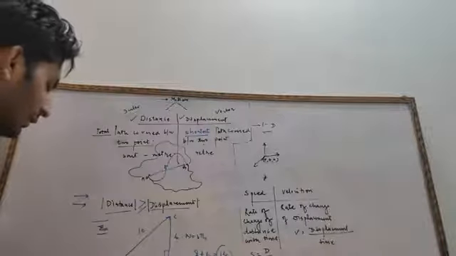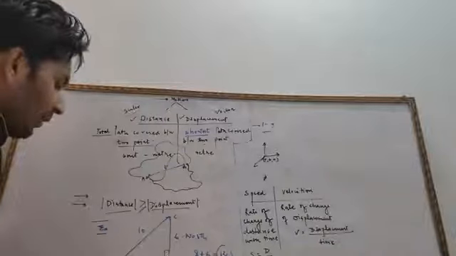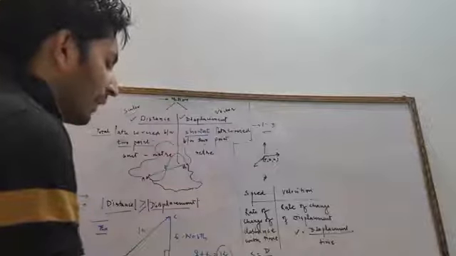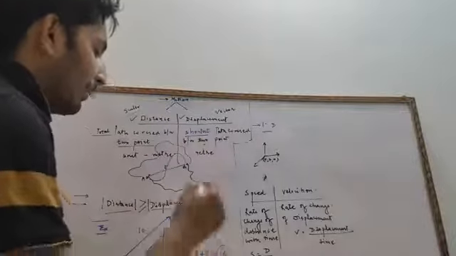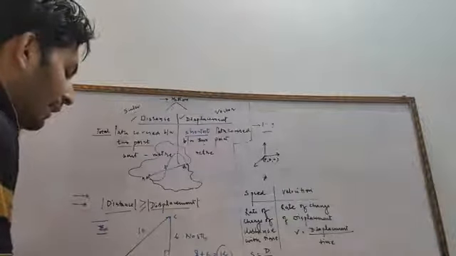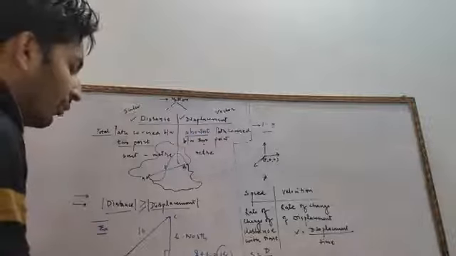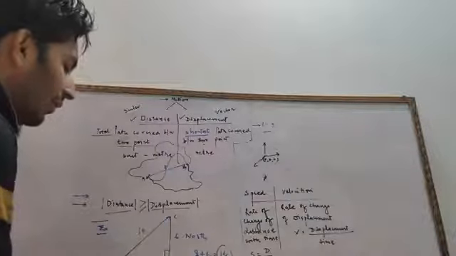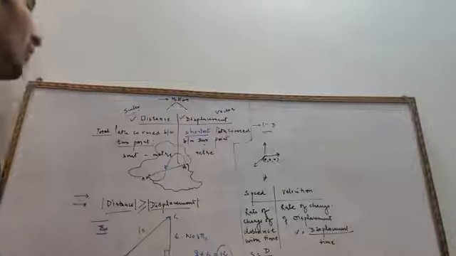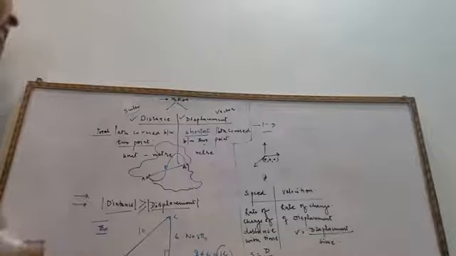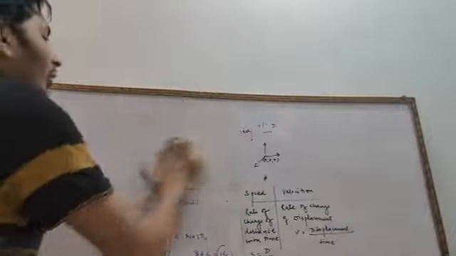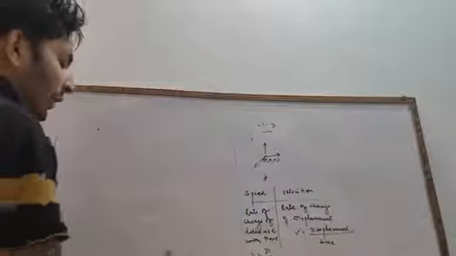One more important note: displacement can be 0 also. Suppose a body starts from the position O, and after completing the whole path it returns to the same point, then the displacement will be 0. Suppose a body is thrown upward and it reaches the same point again. If the distance on reaching the top is s, then on coming back the distance equals 2s, while the displacement equals 0. So I think you are all aware of what we mean by distance and displacement. Now the next topic is speed and velocity.